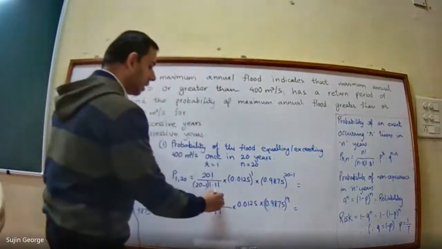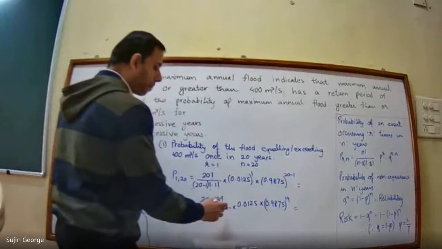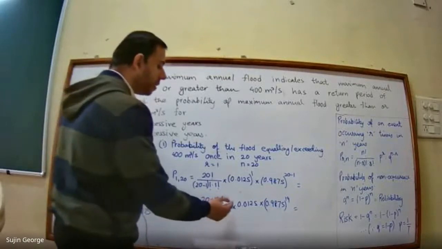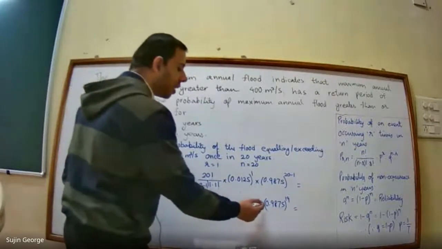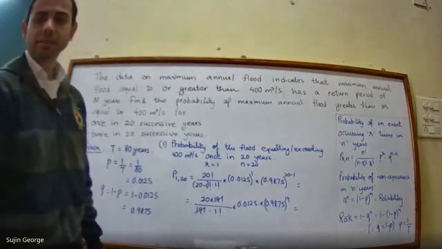So here 19 and 19 will get cancelled. 20 divided by 1. 1 factorial is 1 itself. So 20 into 0.0125 into 0.9875 raised to the power 19.